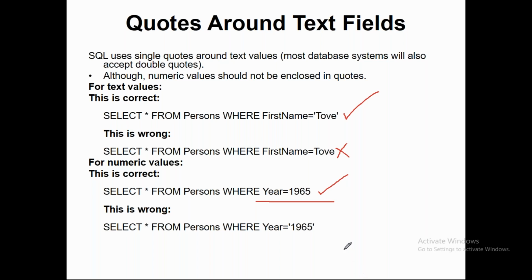If you put it with quotes, this is the wrong way of doing it. So when we talk about quotes around the text fields, you have the single quotes for the text values, and for the numbers you don't need to mention any single quotes.